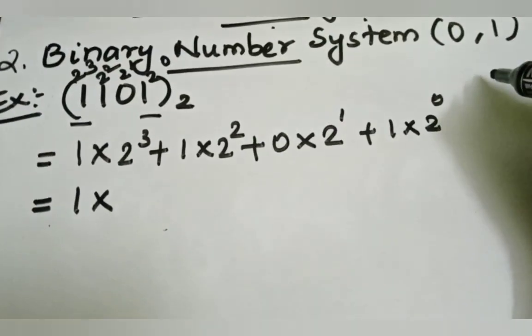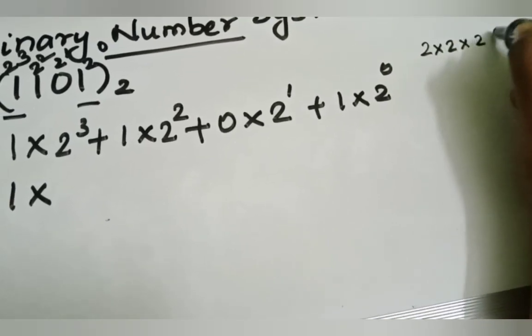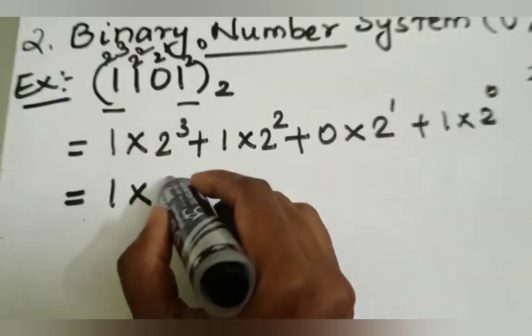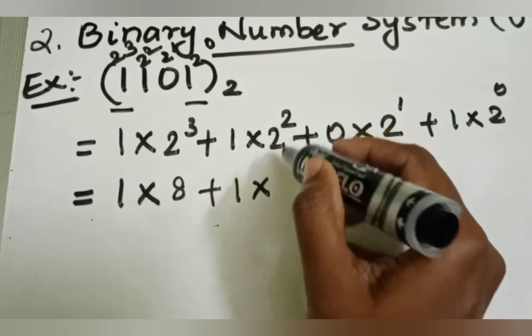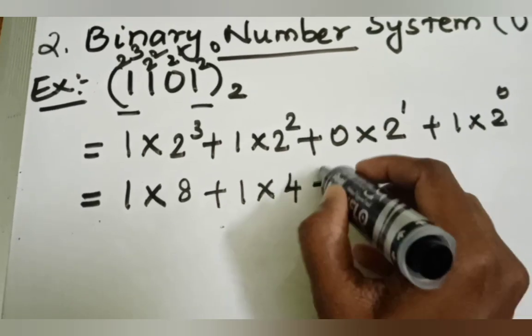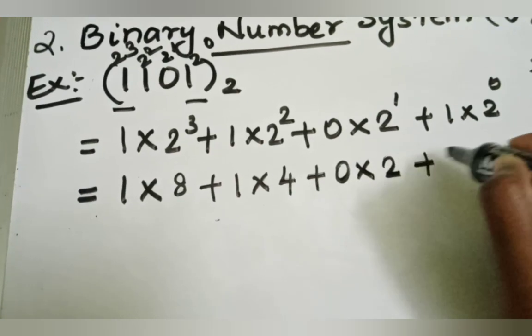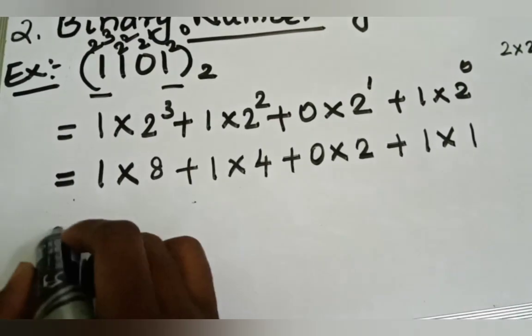So 2 power 3 means 2 into 2 into 2. 2 2s are 4, 4 2s are 8. So 2 power 3 means 8. Then 1 into 2 power 2, 2 into 2, 4. Then 0 into 2 power 1 is 0. Plus 1 into anything power 0, that is 1.